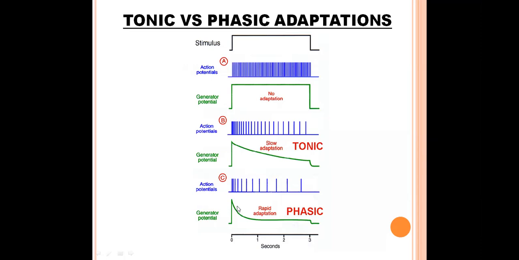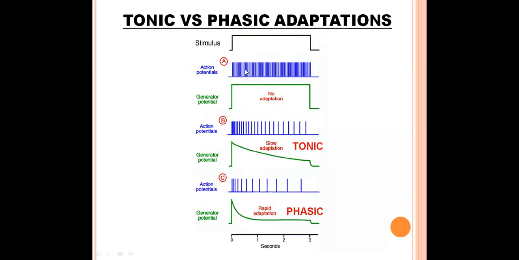As the generator potential is quickly decreased in phasic receptors, the number of action potentials generated is very small. In tonic receptors, action potentials are more than in phasic receptors, but fewer than in non-adapting receptors.